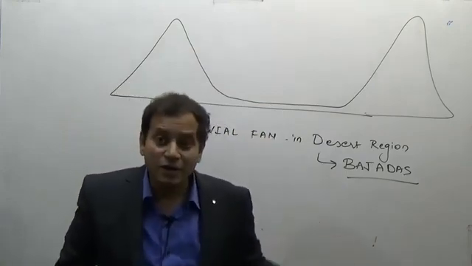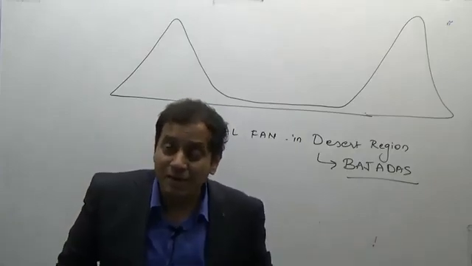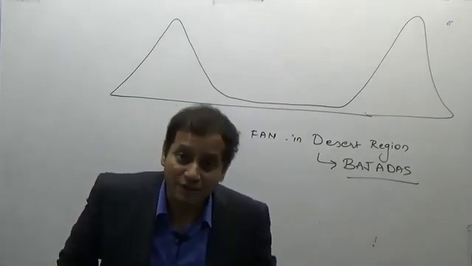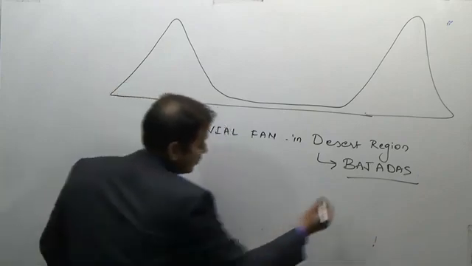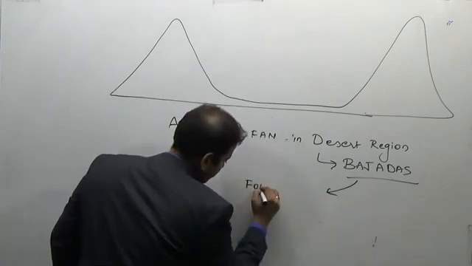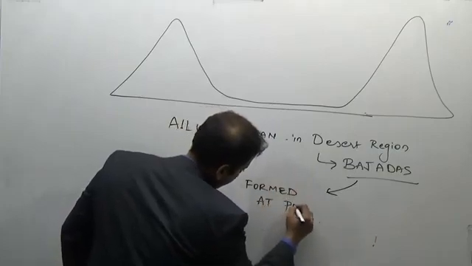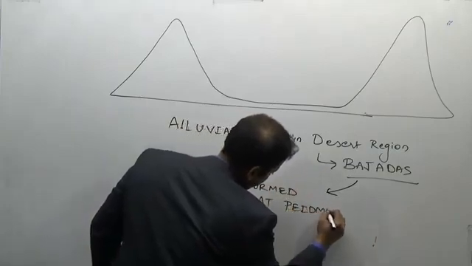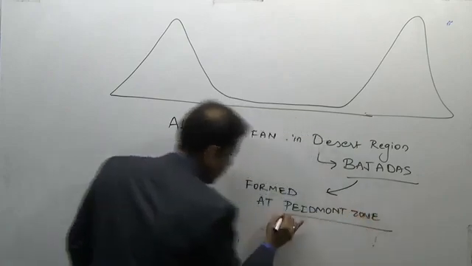So the alluvial fan is at which area? At the foot of a mountain. So the bajada will be at which area? At the foot of a mountain. Such an area is known as what? In geography, it is known as the Piedmont zone.